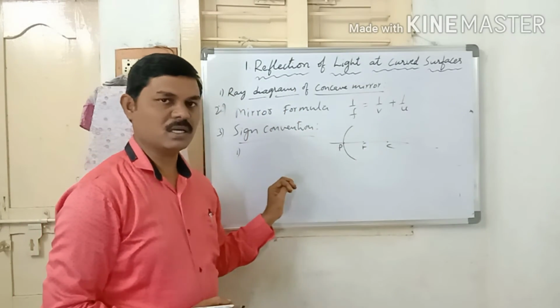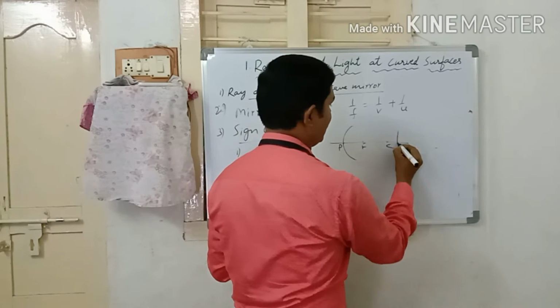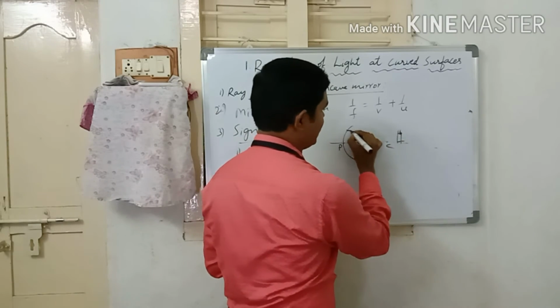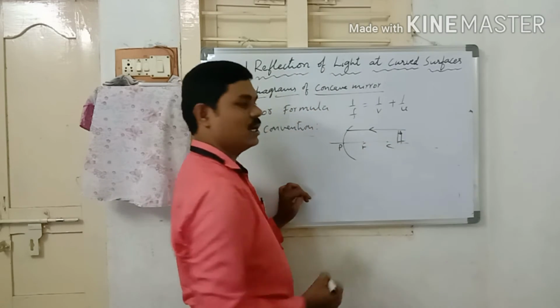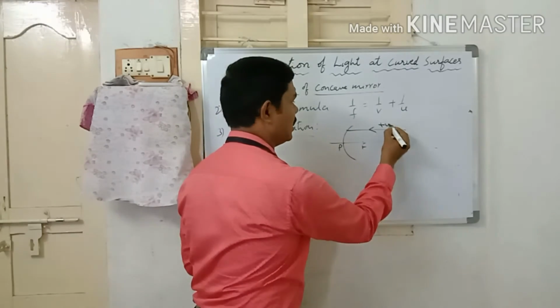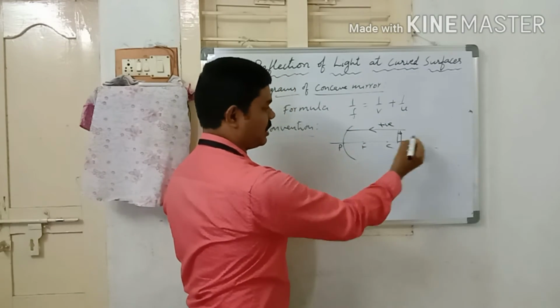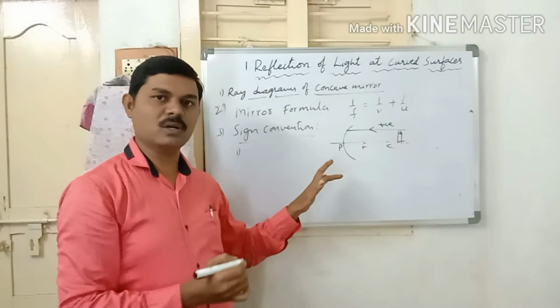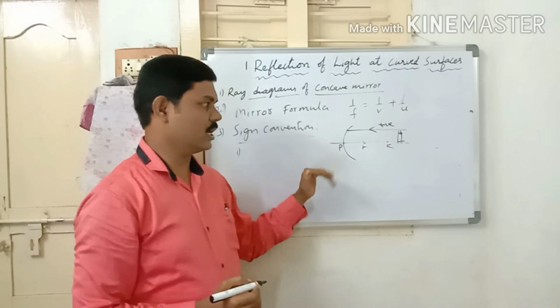And the second one is the distances measured in the direction of incident ray. That means in the direction of the light ray should be taken as positive, and in opposite to the incident ray, the distance measured from the pole should be taken as negative.